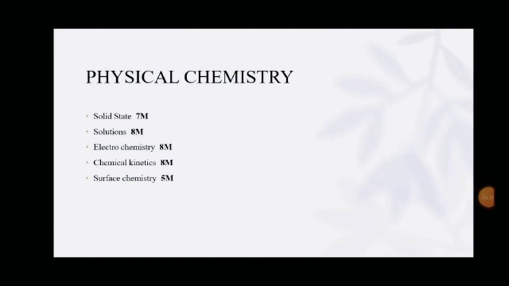And the next topic is electrochemistry. Here we are discussing cells and batteries, and primary cells and secondary cells we will discuss. The weightage is 8 marks for this chapter. And next is chemical kinetics. The weightage is 8 marks.